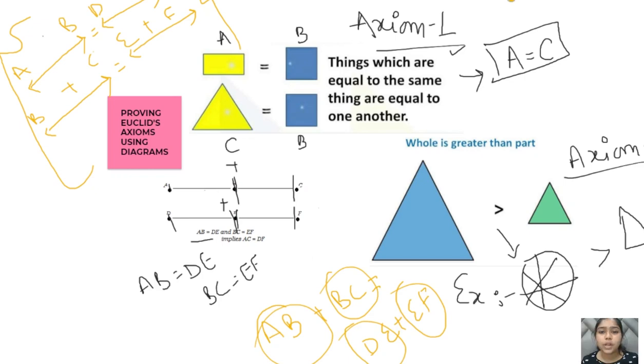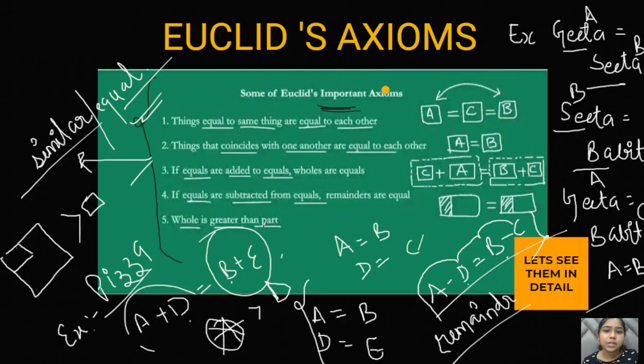They are very easy, so let's revise what the axioms are. Basically these are the axioms which are related to the whole of mathematics. They are not at all related only to geometry, they are meant for all of mathematics, right? So first is: things equal to the same things are equal to each other.